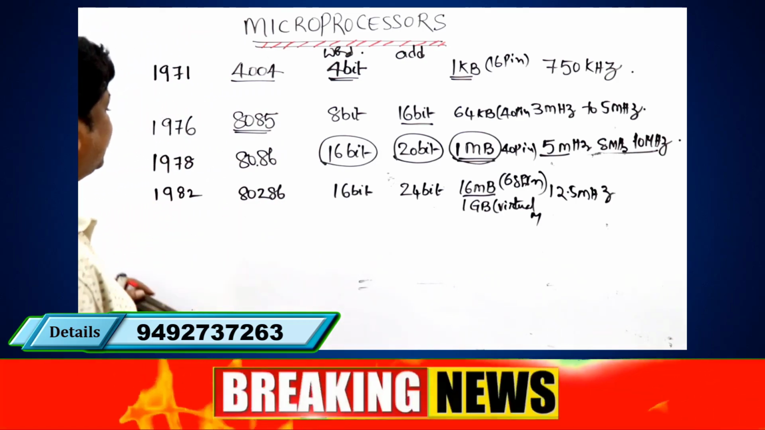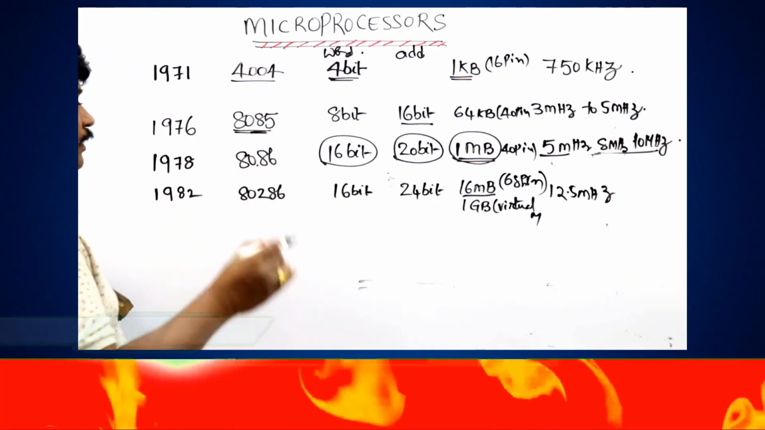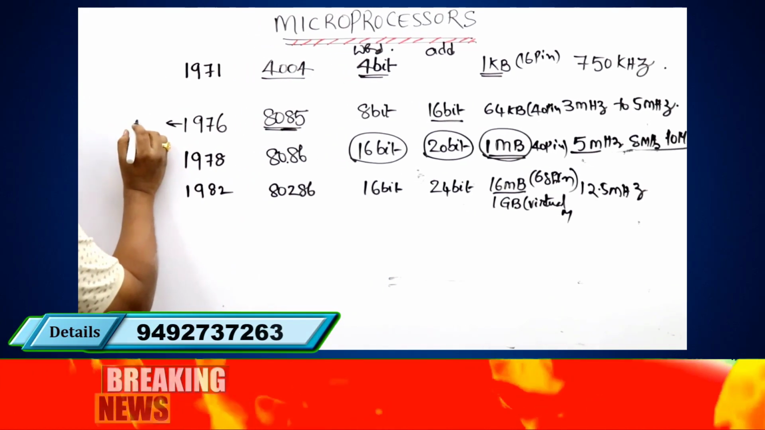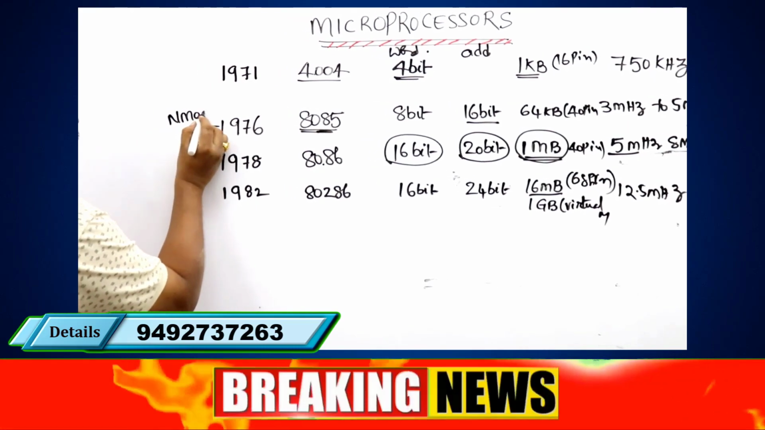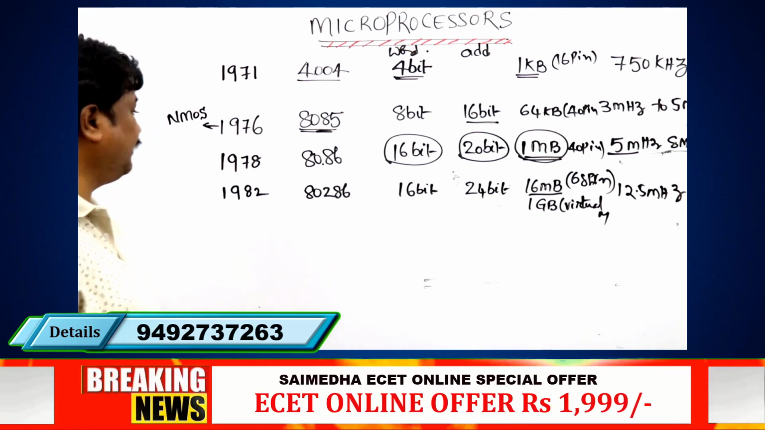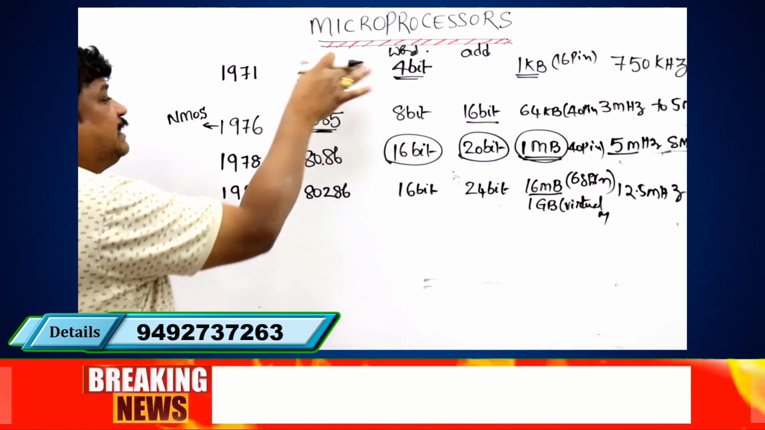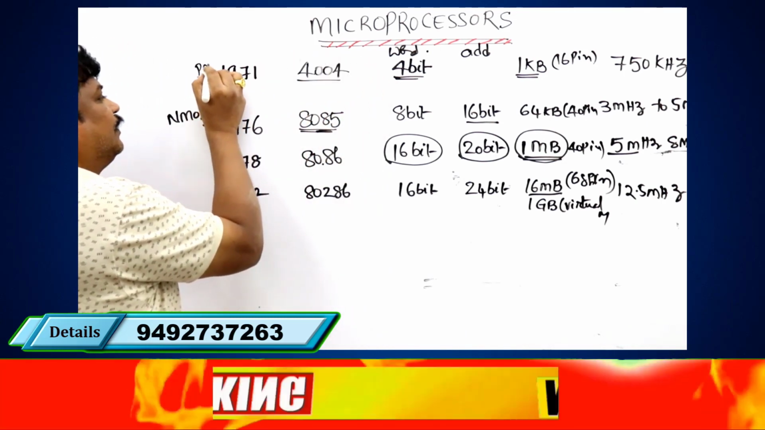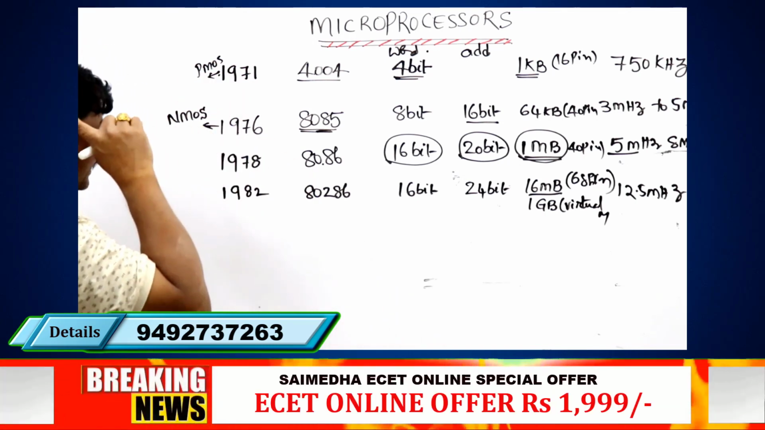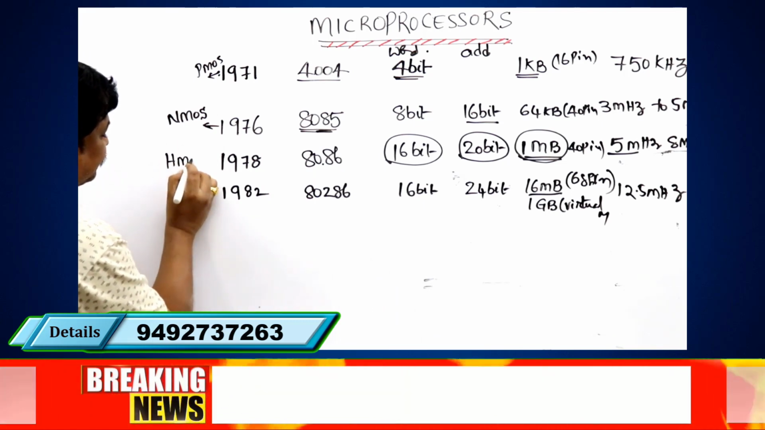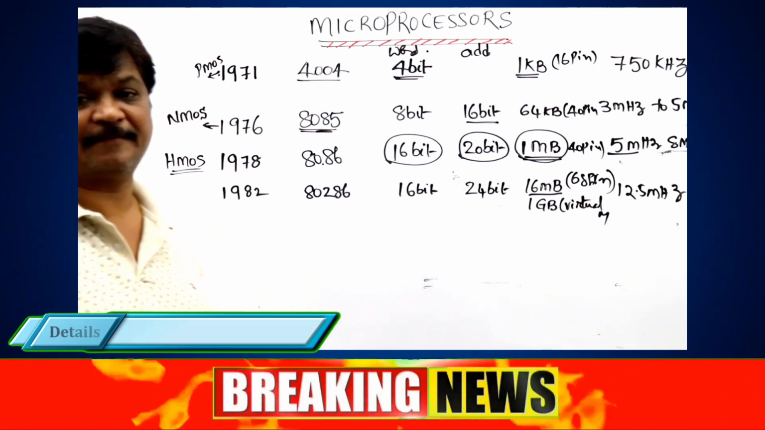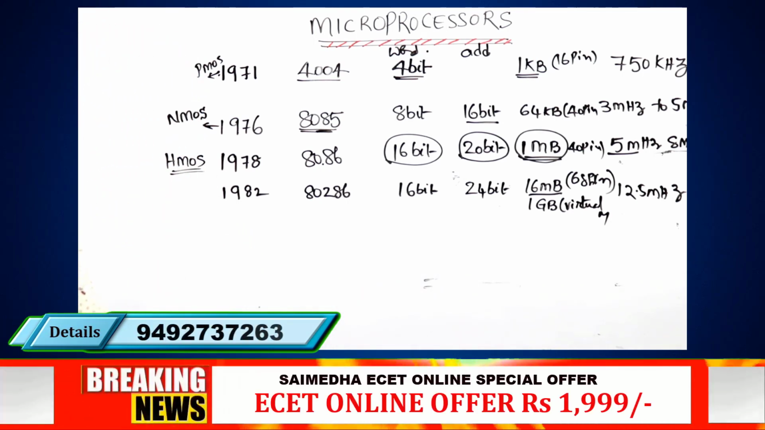So the 8085 here is a 40-pin NMOS technology. What technology? NMOS technology, manufactured with NMOS. Whereas this one is a PMOS technology. This is made with a PMOS technology. Whereas 8086 is a HMOS technology, high density metal oxide semiconductor.